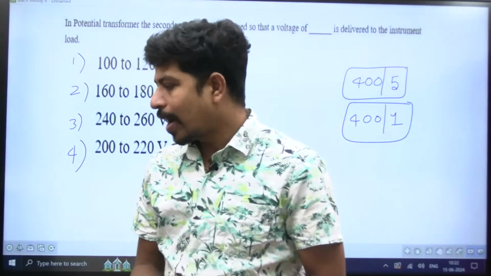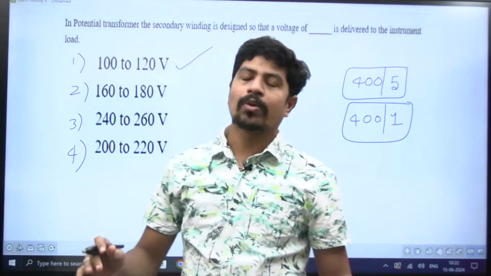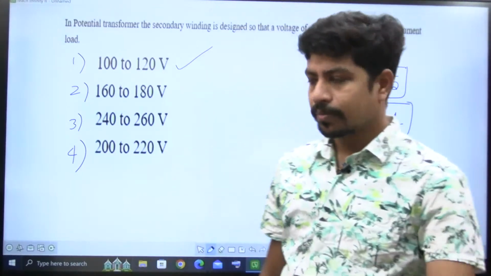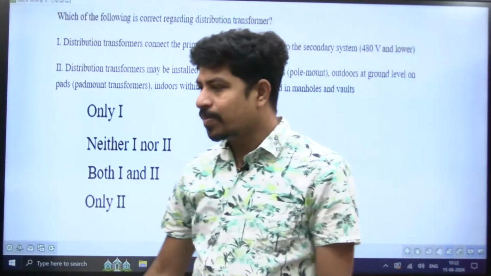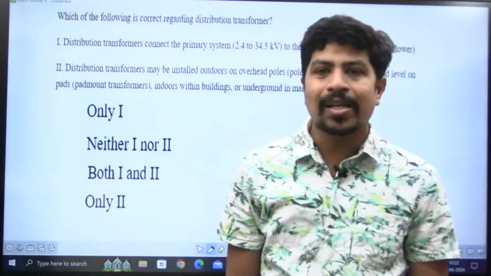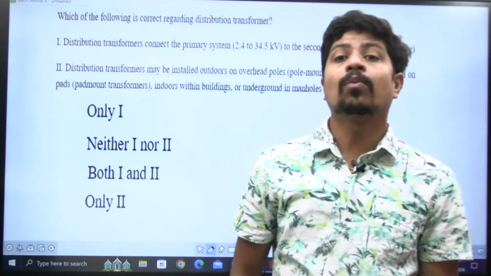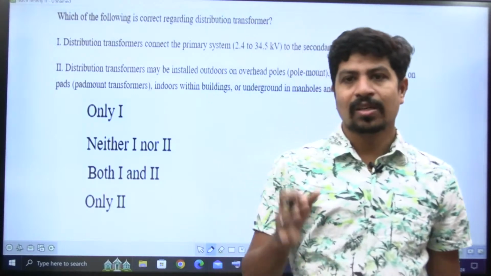Okay. So Harika says option 1. Yes, very good, Harika. It is 100 to 120 volts. Please do remember this one. See, the purpose of solving this previous paper is to make you understand what kind of questions have been asked previously, and in what direction you have to prepare for the upcoming HPCL examination. That is the main purpose.